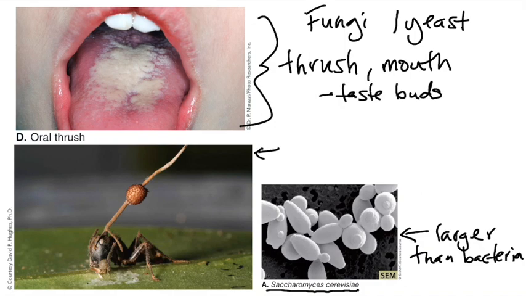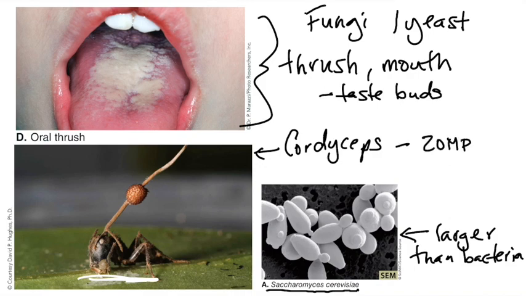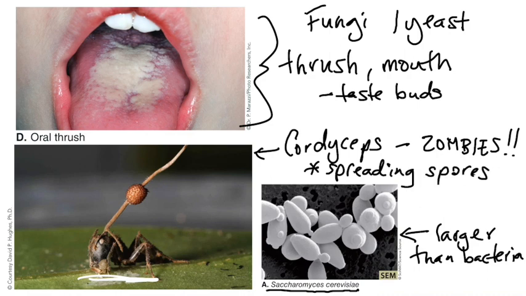The absolute strangest fungal infection I've ever heard of is caused by a genus of fungi called the cordyceps fungi. And these fungi infect a variety of insects, and they infect the brain of the insect, and they turn the insect into a little fungal zombie. Once that insect has been infected, they're overtaken, and now the whole focus of the insect is on spreading those fungal spores so that the fungus can infect more insects and spread throughout the forest.